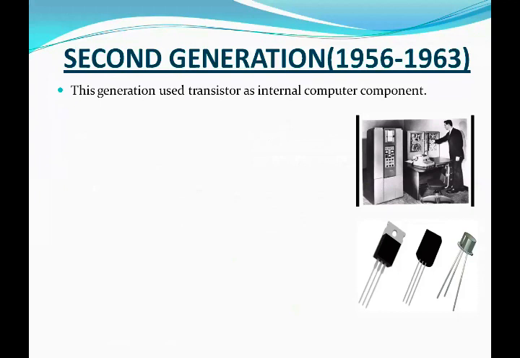The major invention of the second generation was the transistor, which was used in place of the vacuum tube. These transistors were very small in size compared to the vacuum tube and generated less heat. By using these transistors, the size of the computer was reduced and the efficiency was increased.